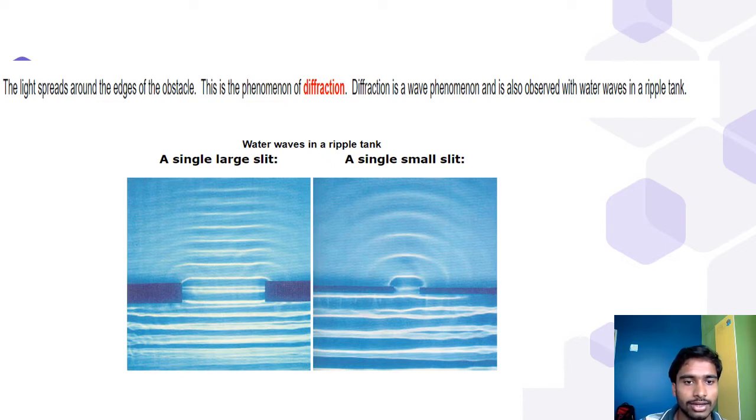A single large slit: when a large amount of space is open in the obstacle, ripples are formed in this way, not in a circular way, but with a small gap the wavefronts are formed approximately circular and perfect wavefronts are formed. See, this phenomenon is called diffraction. Diffraction is a wave phenomenon and is also observed with wavefronts in a ripple tank.